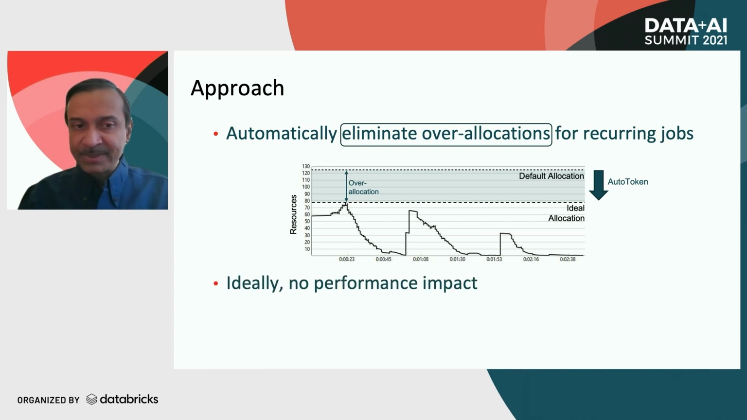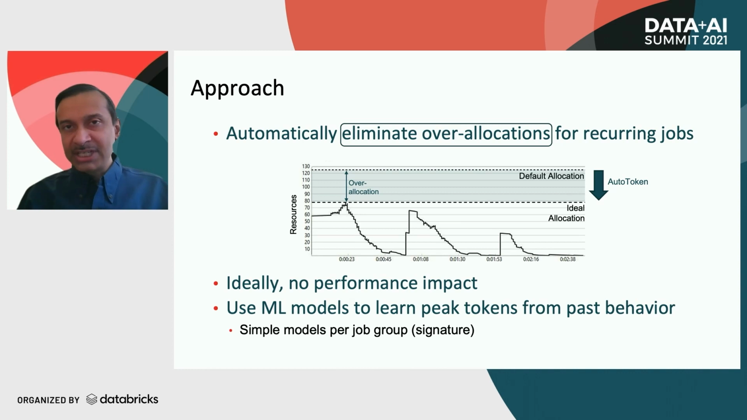Our approach to do this is to use machine learning models to learn the peak token counts from past behavior. So we group jobs by their characteristics, and we use signatures for grouping these jobs. And then we build ML models for each job group. When a new job arrives, we compute its signature and see if for the corresponding group, a model has been built. And if so, we use that model to predict the peak token count for that job.